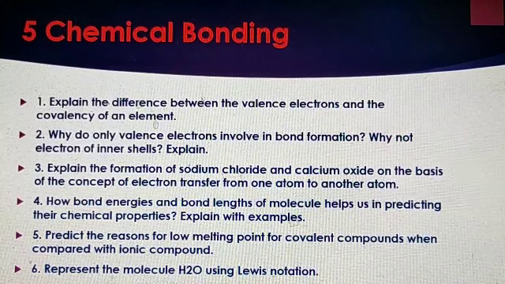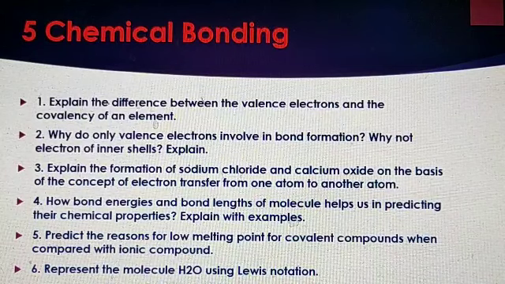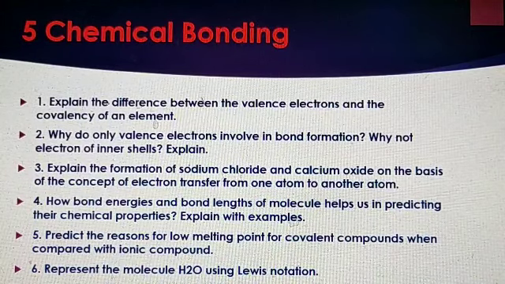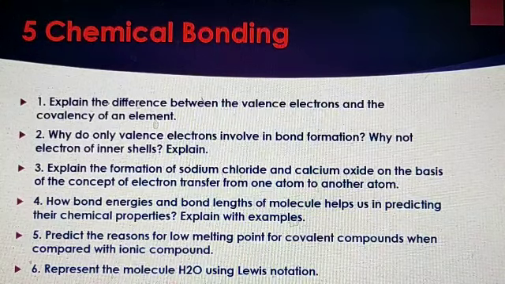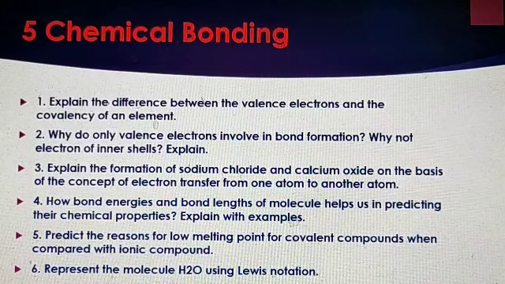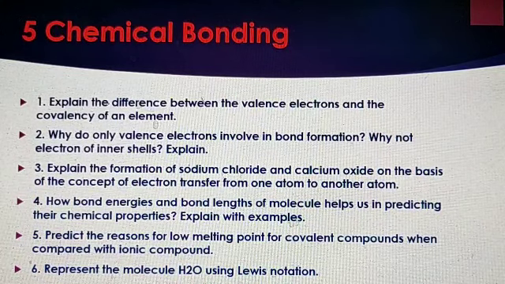Explain. Next one, explain the formation of sodium chloride and calcium oxide on the basis of concept of electron transfer from one atom to another atom. Next one is, how bond energies and bond lengths of molecule help us in predicting their chemical properties. Explain with examples. Next, predict the reasons for low melting point for covalent compounds when compared with ionic compound.